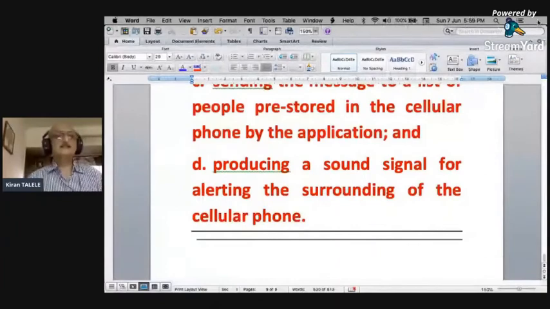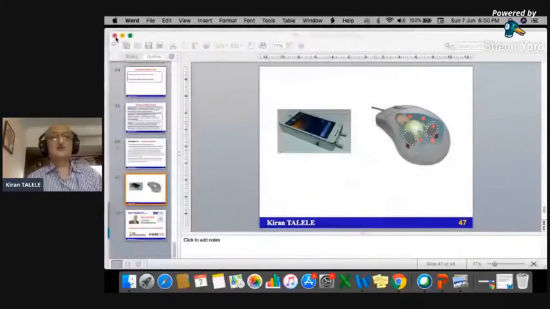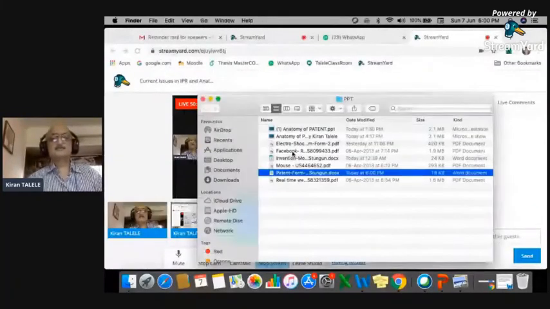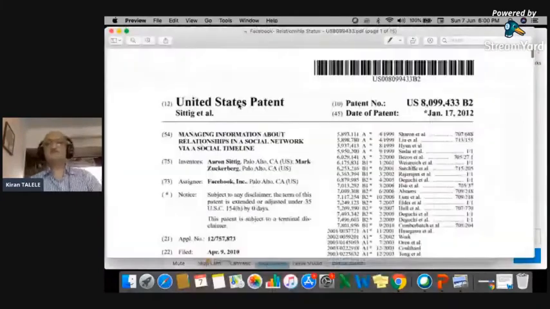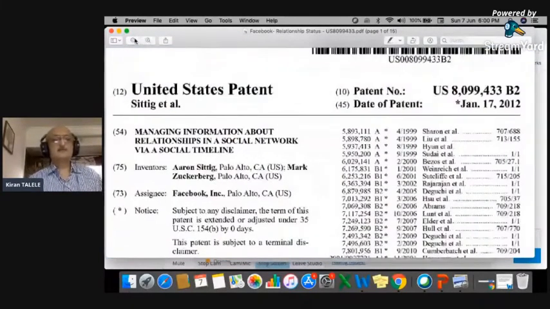Because it is interesting, and I believe some interest has been created among you, I want to show you the last one, and that is Facebook. Invention of Facebook. When was that Facebook patent filed? January 17, 2012. Managing information about relationship in a social network via a social timeline. Inventors: Aaron Sittig, Zuckerberg, both from US. Mark Zuckerberg. You can see this. You always enjoy when you see this.